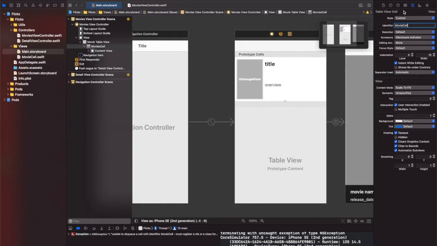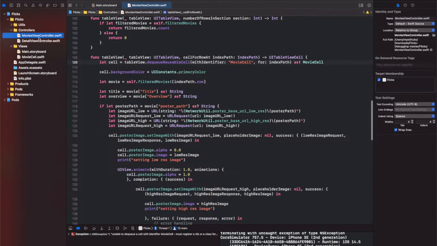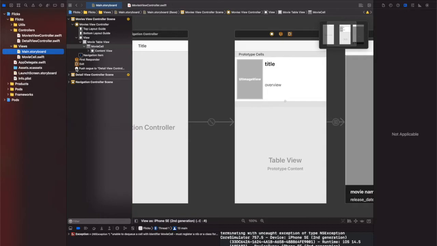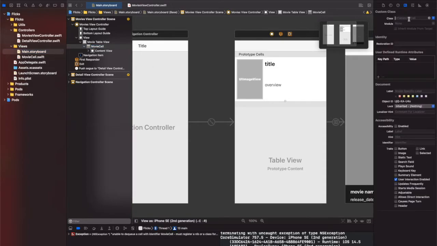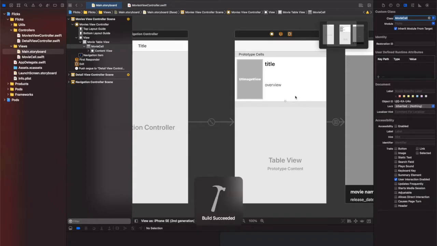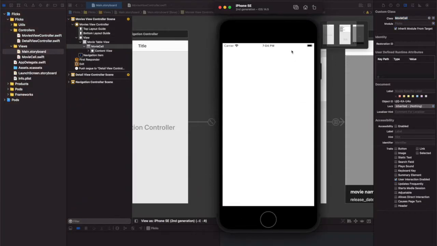And another thing is that whenever we're using a custom table view cell, three places have to have the same name, which is this identifier, the movie view controller with dequeue reusable cell with identifier, and another place is this class. So three places have to be the same name. And let's just try to run the application to see if it resolves the issues.